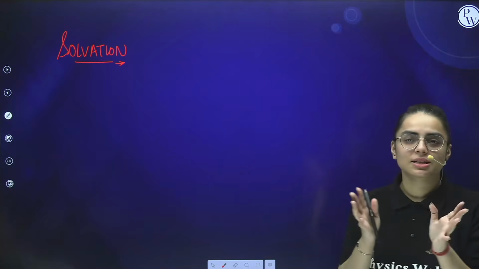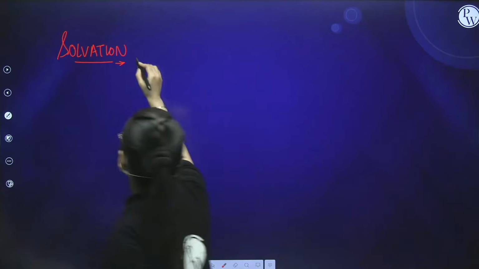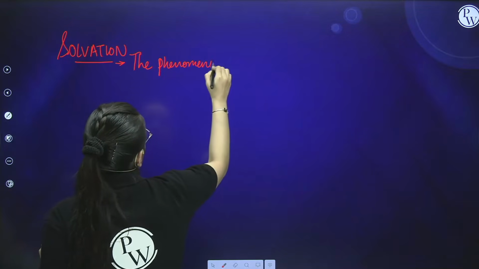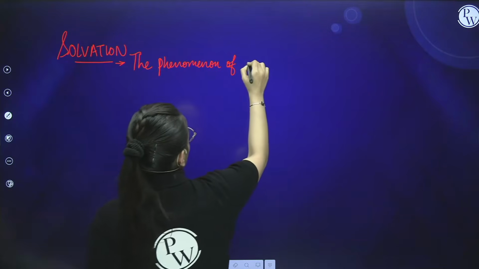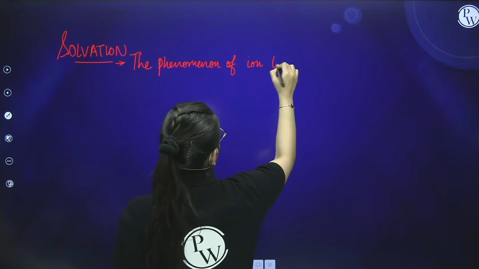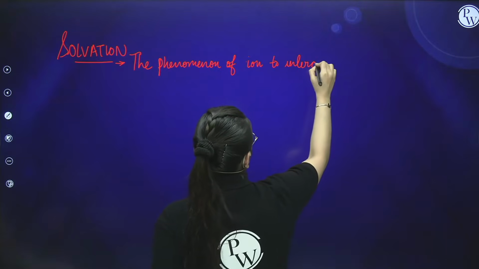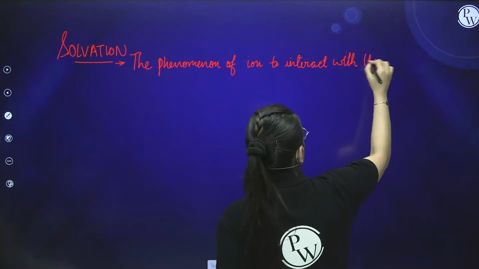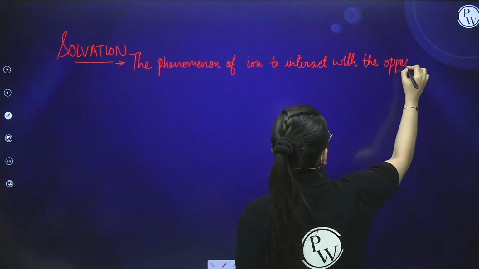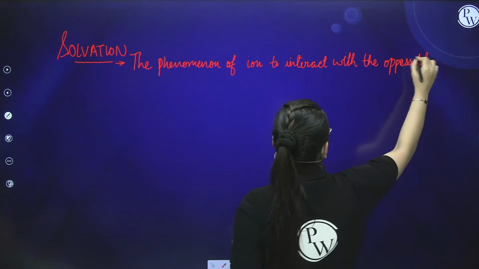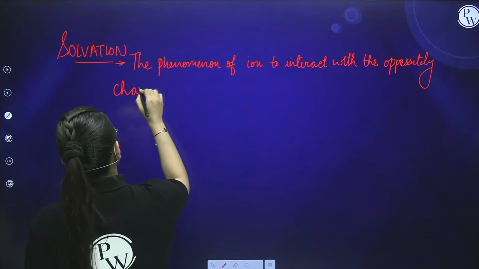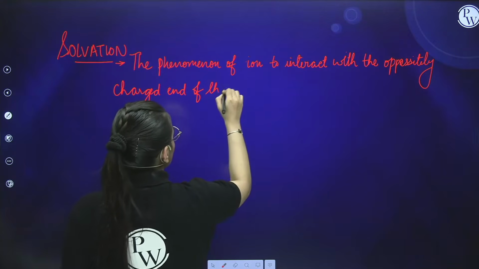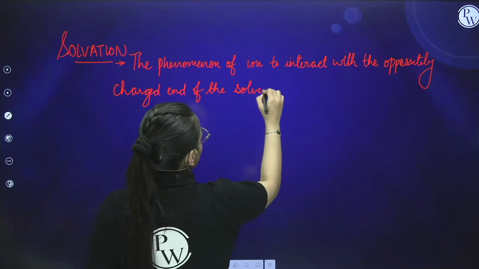So solvation is basically the phenomenon of an ion interacting with the oppositely charged end of the solvent, or I would say dipole.